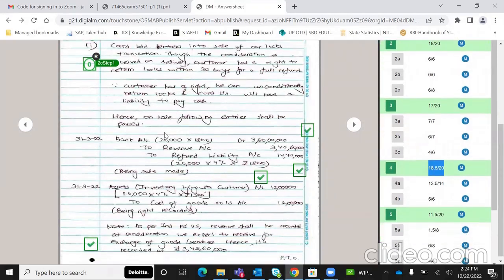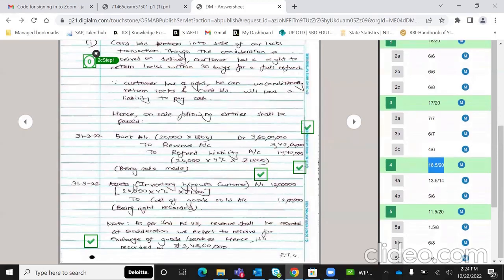Hence on sale, following entries shall be passed: bank account to revenue to refund liability. Refund liability is basically जितना amount you expect कि वापस लौटाना पड़ेगा, and then assets, because the assets will ultimately again come to us, to cost of goods sold. This I've taken on cost and I've properly explained the rationale behind everything. कि Number 1 इधर मैंने ये दिखा दिया, ठीक है, calculations and all I've shown.